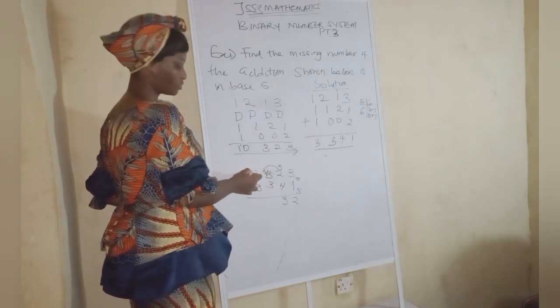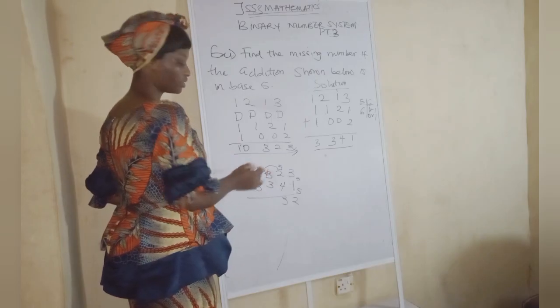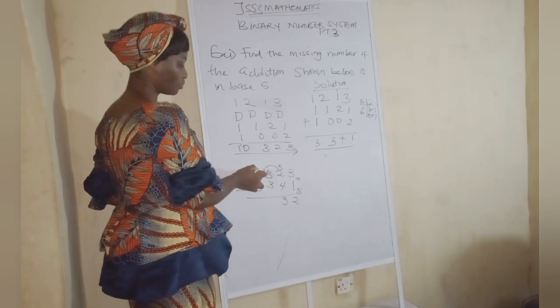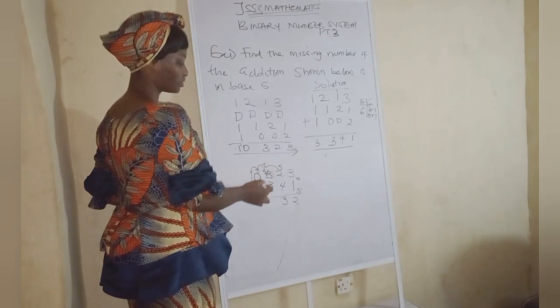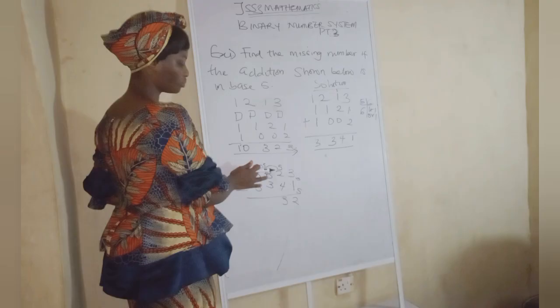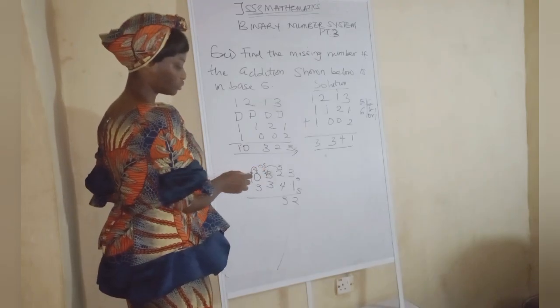So you can borrow from this one now. So you borrowed what, 5 from here. So when you borrow and you move it here, it is 5 now. Because we need it here, you move this 5 to where we need it. I think that is the base we are borrowing. So this one will turn to 4. This will turn to 4. This will turn to 0.